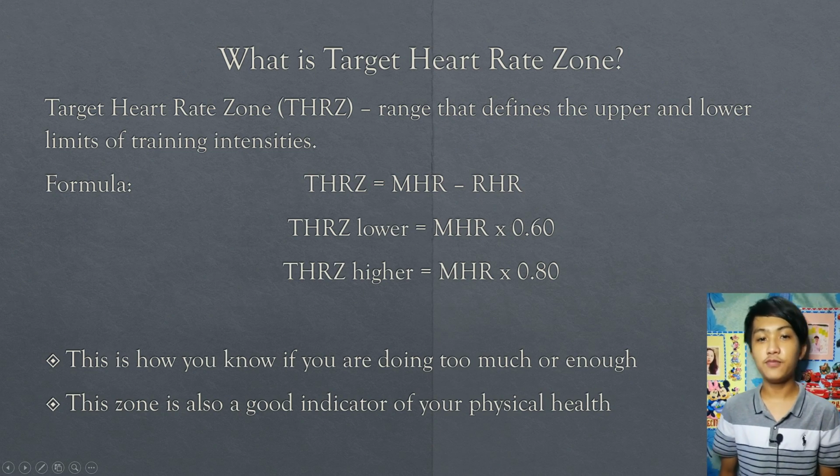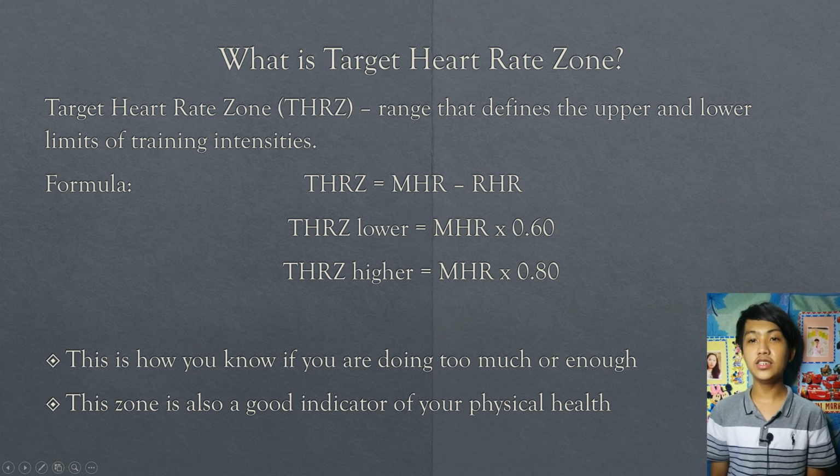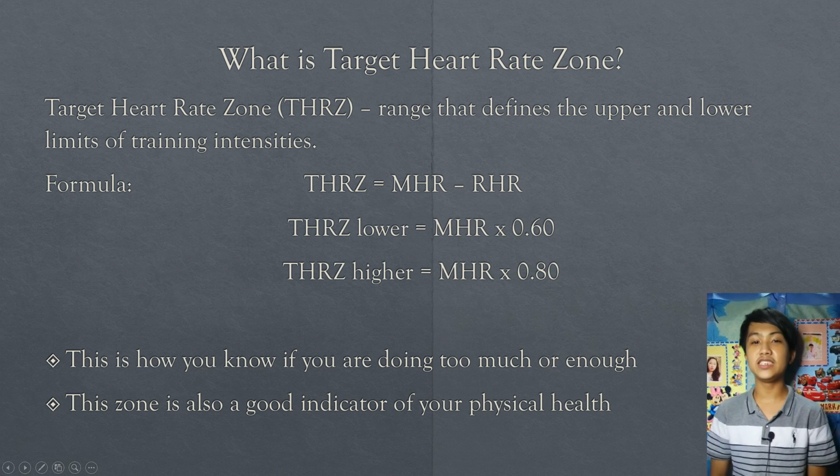HRZ, the heart rate zone, is a range that defines the upper and lower limit of the training intensity. By doing this, you can determine if you are doing too much or enough. We can use this as an indicator for our physical health.